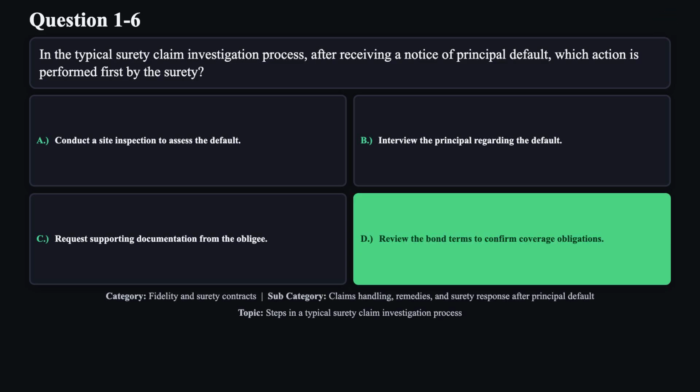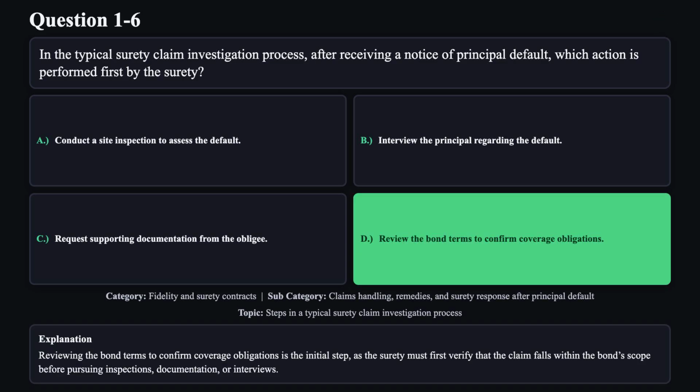The correct answer is D. Reviewing the bond terms to confirm coverage obligations is the initial step, as the surety must first verify that the claim falls within the bond's scope before pursuing inspections, documentation, or interviews.